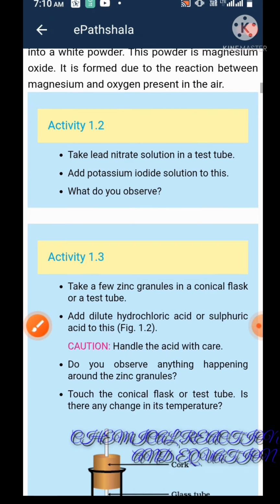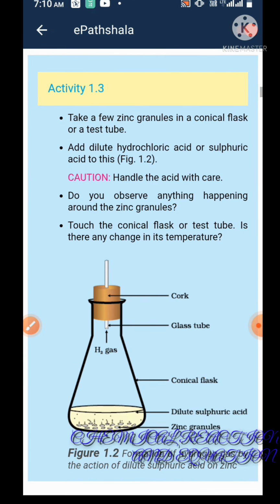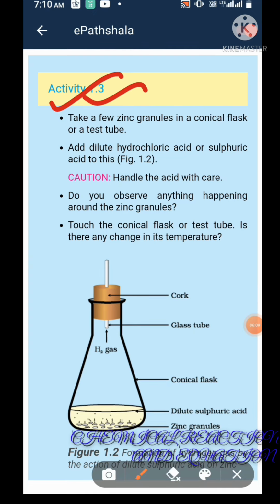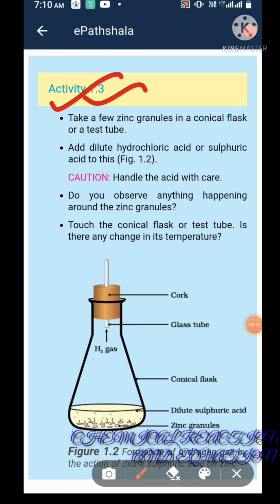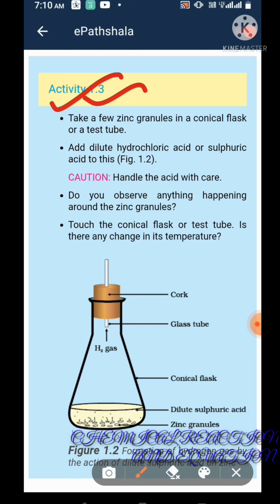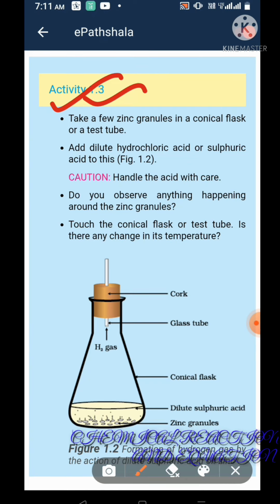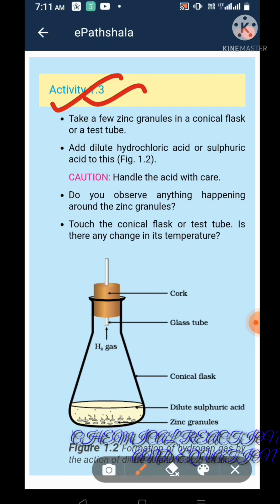Now see the next activity, 1.3. In this activity, what we have to take is zinc. When zinc reacts with dilute sulphuric acid or dilute hydrochloric acid, hydrogen gas is formed and the container becomes warm. This is an exothermic reaction. Do you know what an exothermic reaction is? A reaction in which heat is given out or liberated is called exothermic. And what is endothermic? A reaction in which heat is absorbed is called endothermic.